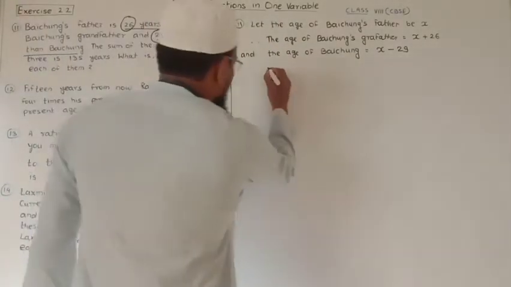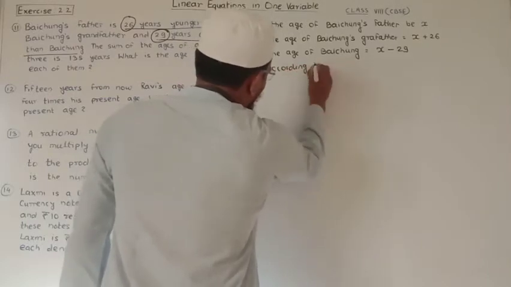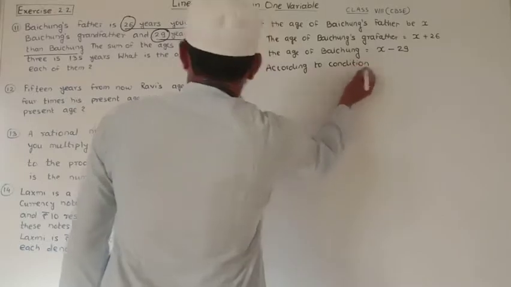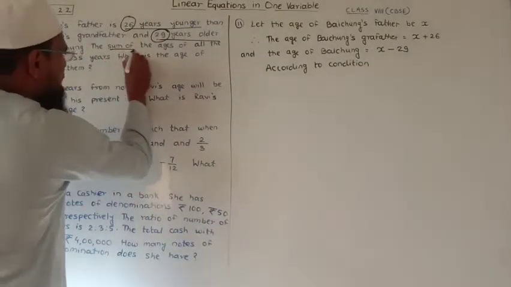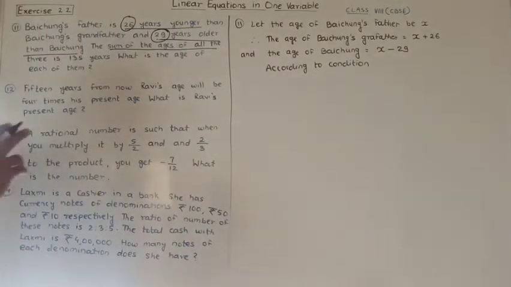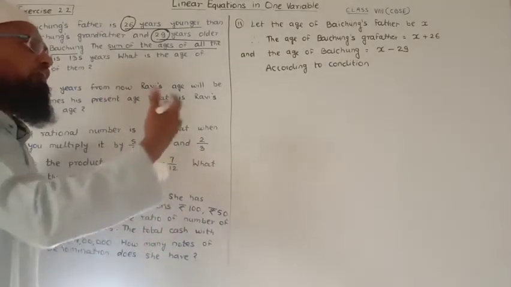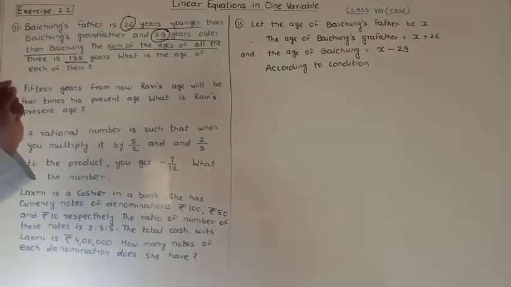Now, what is the condition? We write here according to condition. The condition given is that the sum of the ages of all, meaning the age of father, age of grandfather, and age of Baichung, is 135.